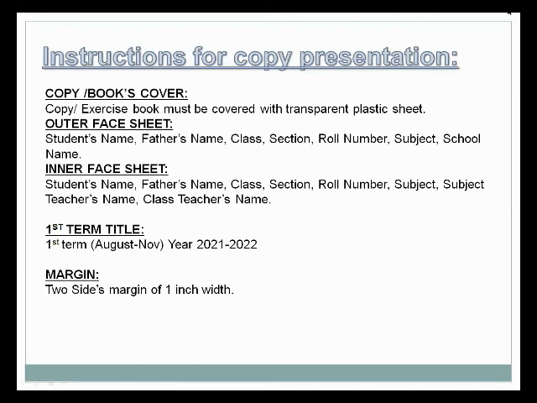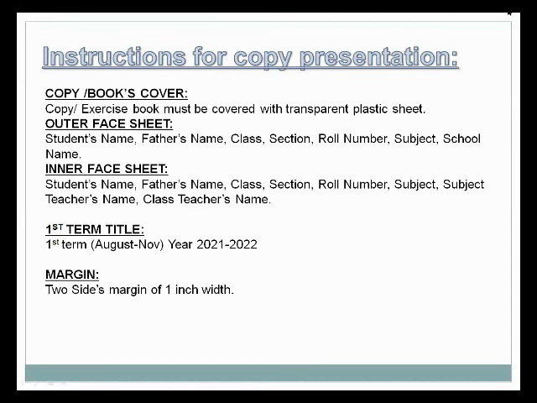Before covering it, you will complete your outer face sheet using a permanent marker. On the outer face sheet, the name of the student first, father name, class, section, roll number, subject, and school name. All these things are mentioned on the outer face sheet.